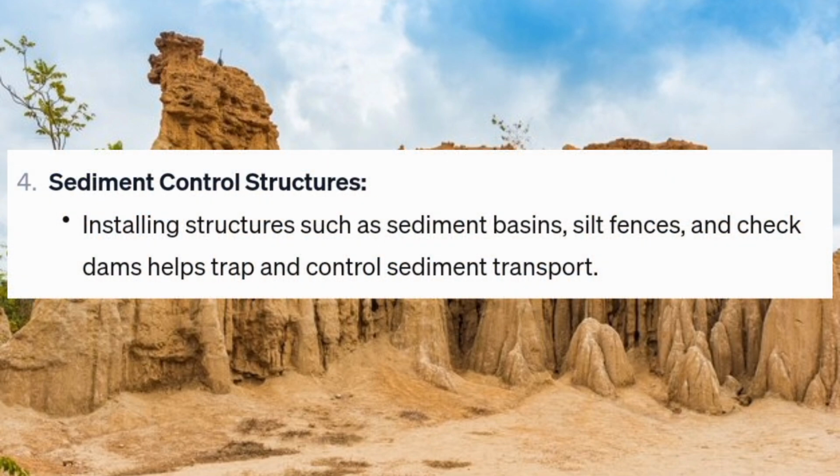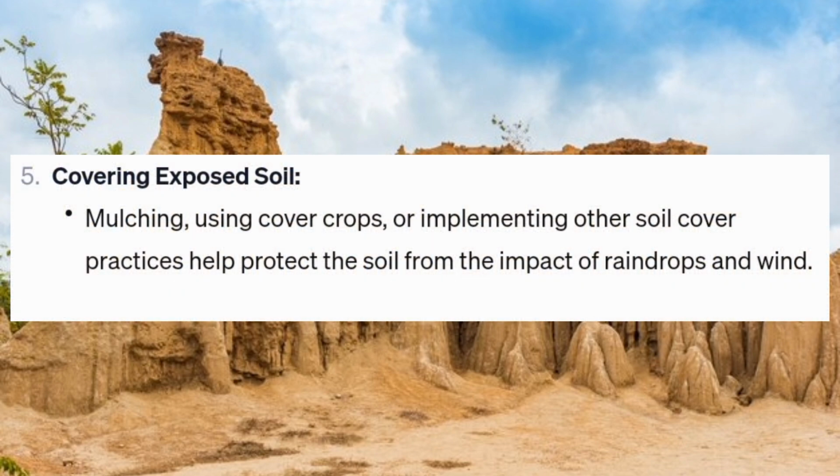Sediment control structures: installing structures such as sediment basins, silt fences, and check dams helps trap and control sediment transport. Covering exposed soil: mulching, using cover crops, or implementing other soil cover practices help protect the soil from the impact of raindrops and wind.